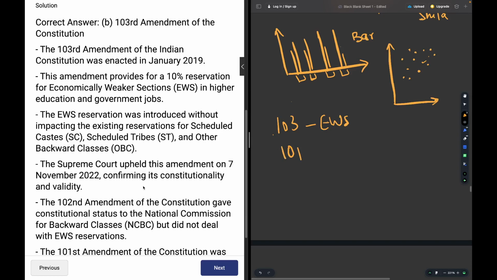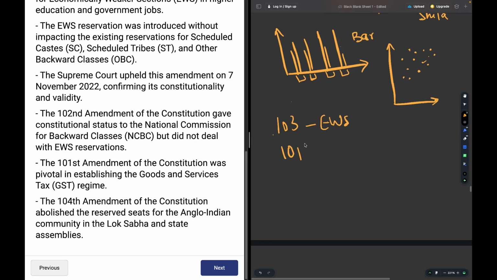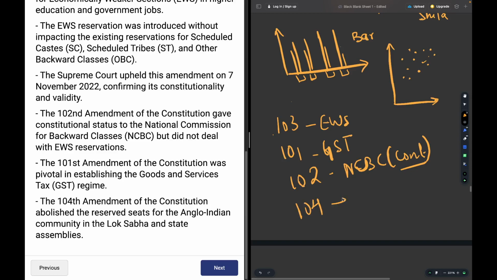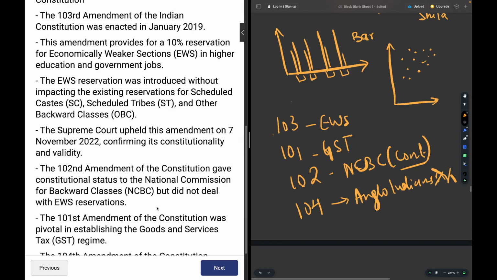101 is GST. 102 is NCBC, the NCBC getting constitutional status. And the 104th is abolishing seats for Anglo Indians. Anglo Indians no more would be given a seat in the Lok Sabha and state assemblies.